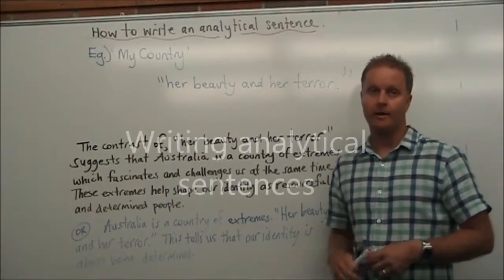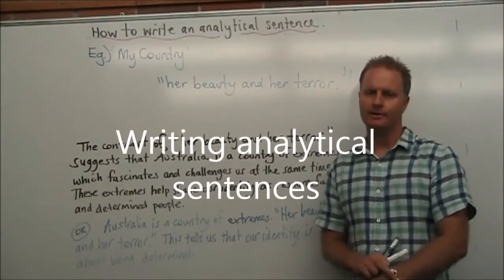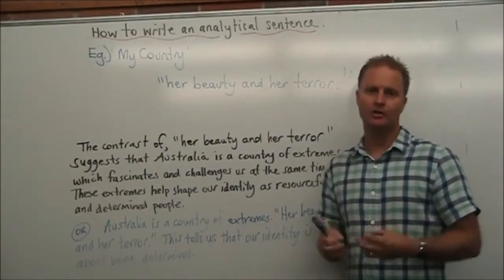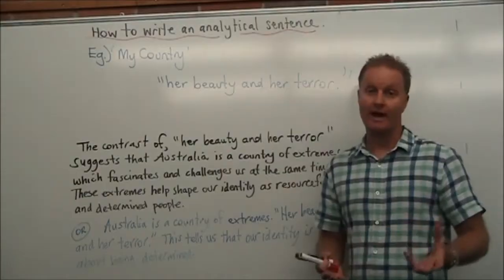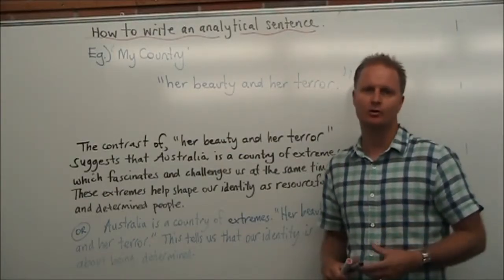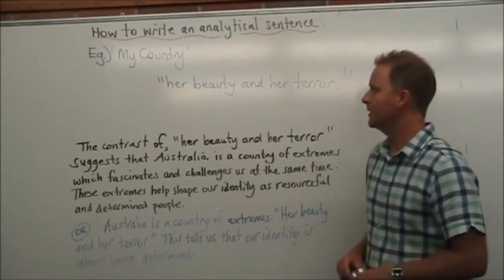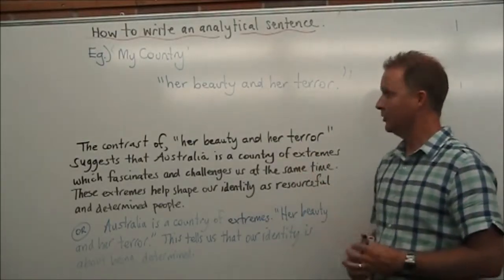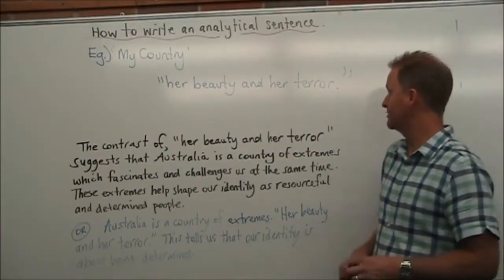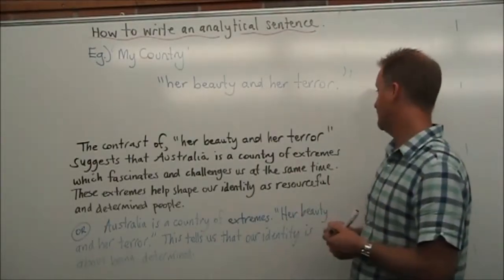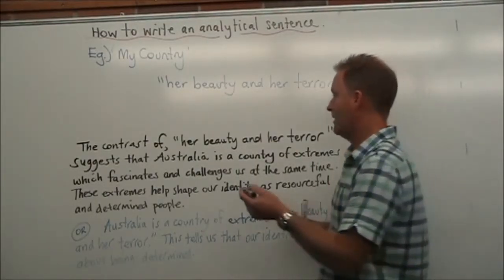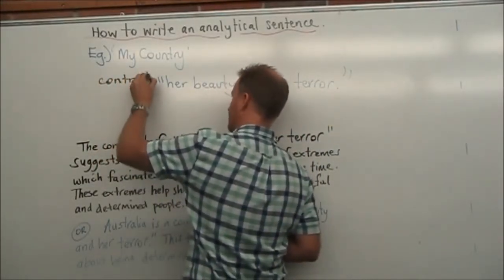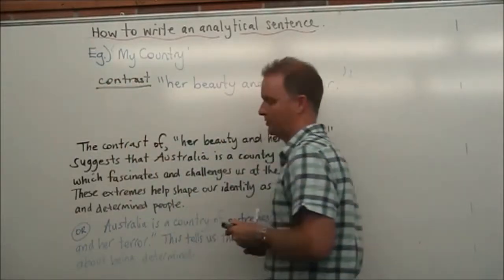Today we're going to talk about how to write an analytical sentence. So that's where we're doing the poetry essay. We find a quote and we need to use that quote in a sentence to write analytically rather than just describing. So the example I'm going to use is the poem My Country, and I found this quote, "Her beauty and her terror." And what I've done is I've identified her beauty and her terror as a contrast. It's a contrasting image. So that's the technique that I'm going to link it to.